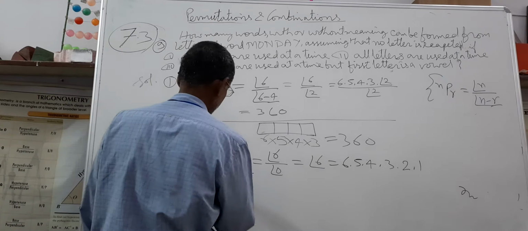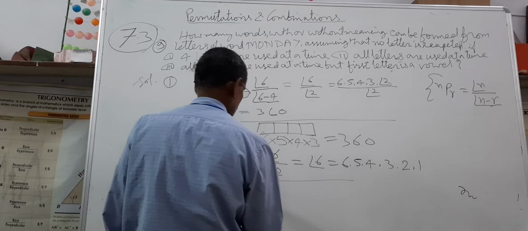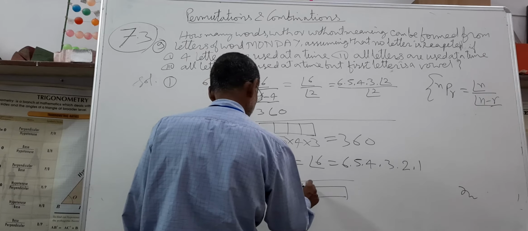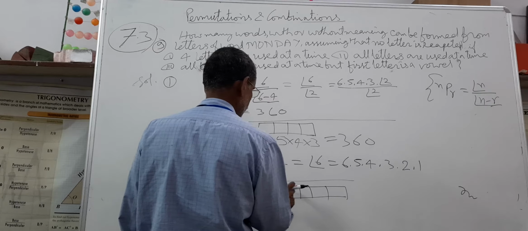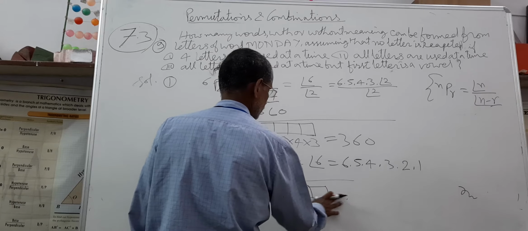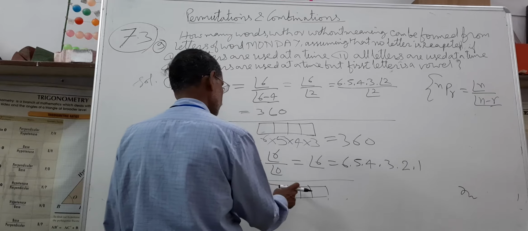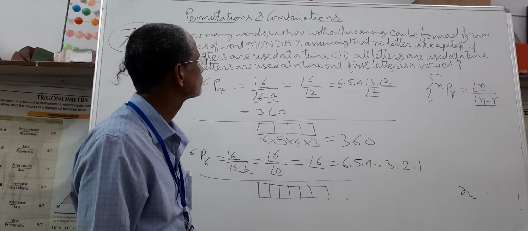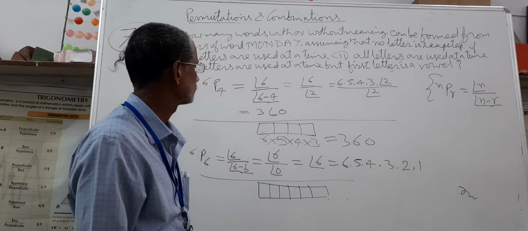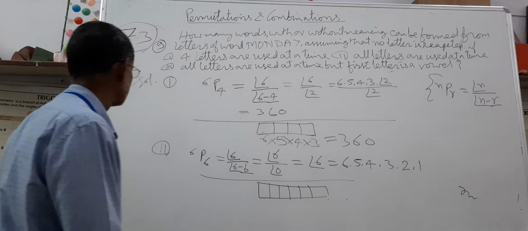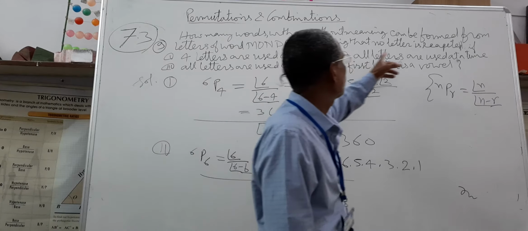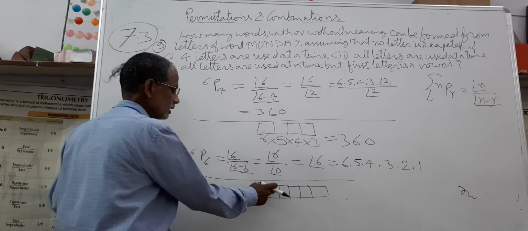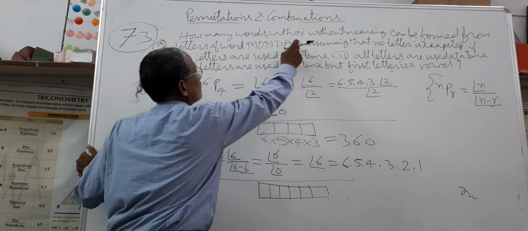In other words, you have total 6 places to fill up: 1, 2, 3, 4, 5, 6. You are required to fill up 6 places. But all letters are used at a time, no condition. 6 places are to be filled using these letters.